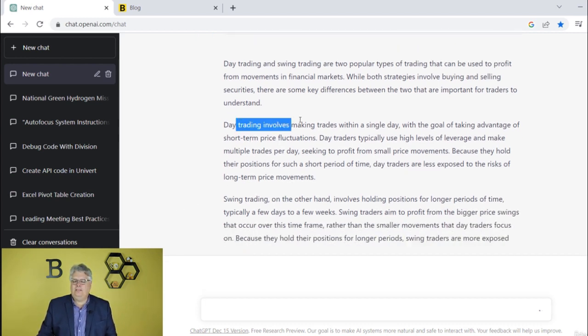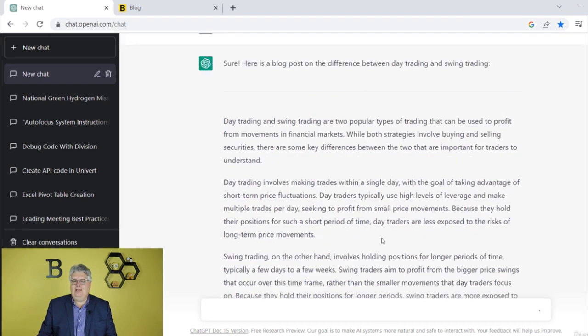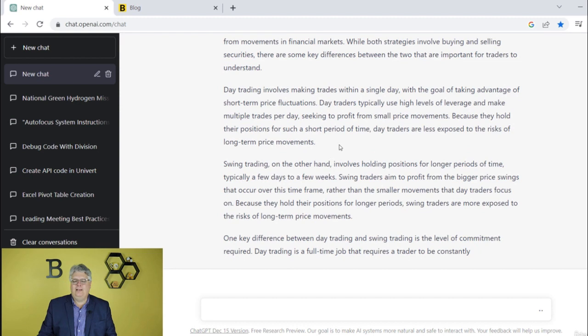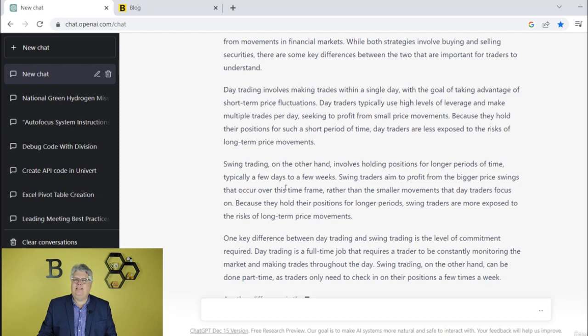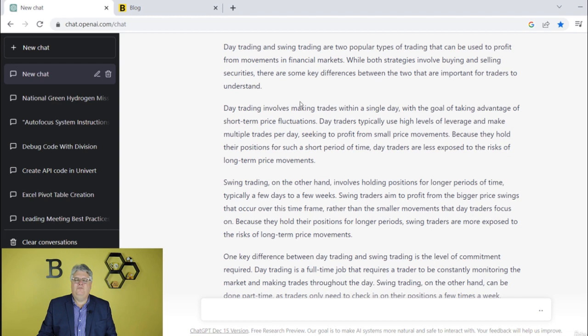It's talking about what is day trading, what is swing trading, and then I can take this and add an image of maybe a day trader. I can add an image into my actual blog of a person who's swing trading. I can add in my own stories or examples. Another thing I would want to add in a blog post might be a video, because that helps drive traffic to blogs.